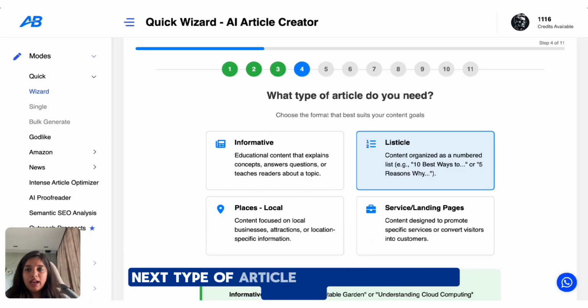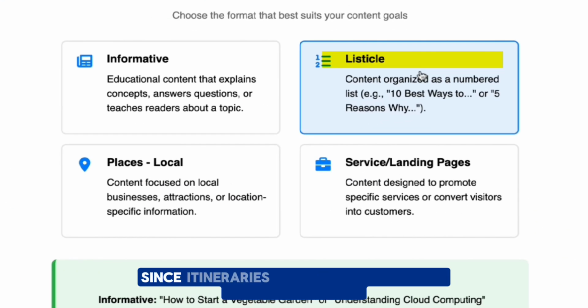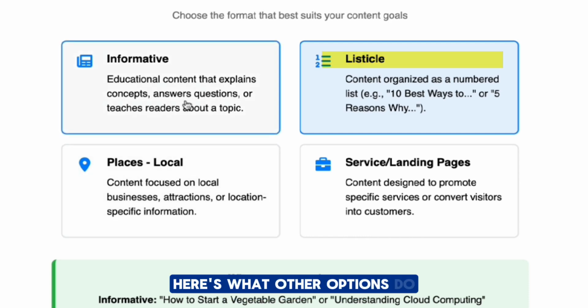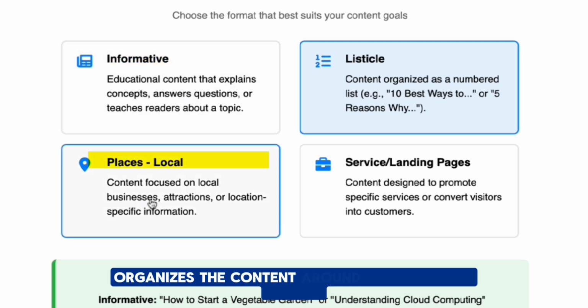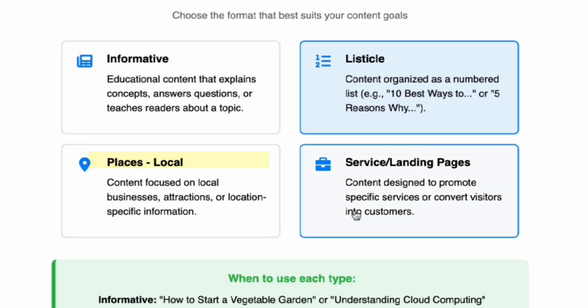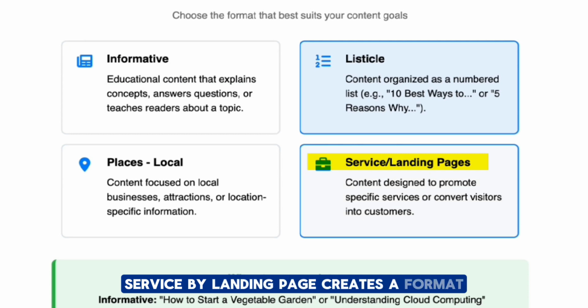Next, type of article. I'm going to go with listicle since itineraries are best presented in numbered format. Here's what other options do. Informative is a guide style article that explains step by step. Places organizes the content around locations or regions. Service or landing page creates a format designed for promotional or business pages.